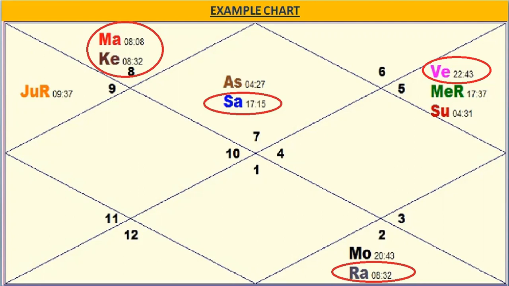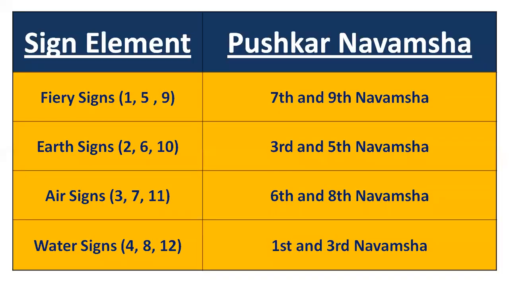Let's now move on to Mars. Mars, if we see, the degree of Mars is 8 degree 8 minutes. And it is in number 8 sign. So number 8 sign is water sign.